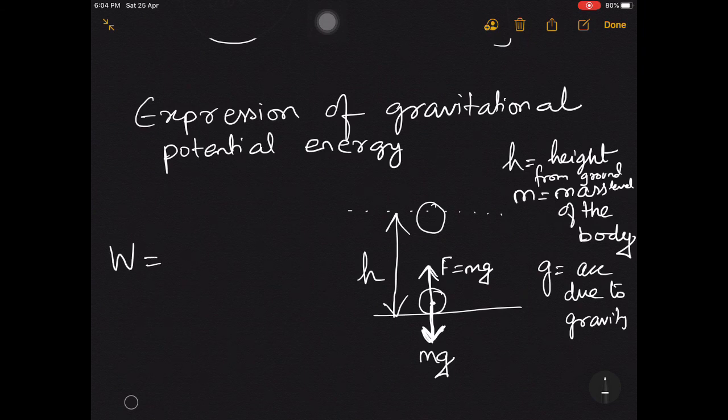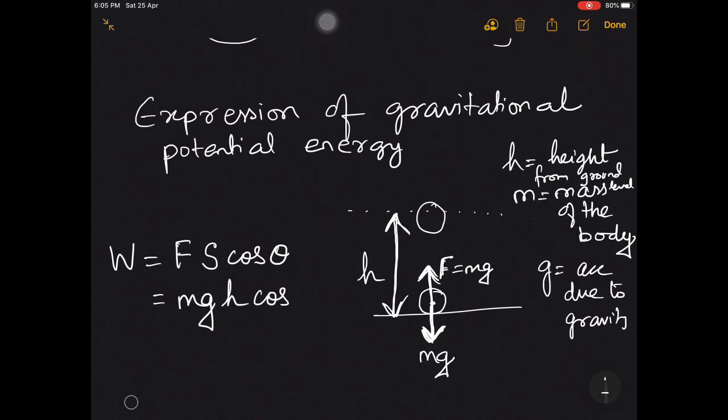Work done by you will be equal to force applied by you into displacement into cos of the angle between your force and displacement. In this case, your force applied F is mg, your s is the displacement, in this case h, and cos theta, how much is theta? Look carefully in the diagram. This is the direction of force applied and this is the direction of your displacement vector also. After all, you are lifting a body up, so the angle is 0 degree. So how much work you are doing? You are doing work equals to mgh.